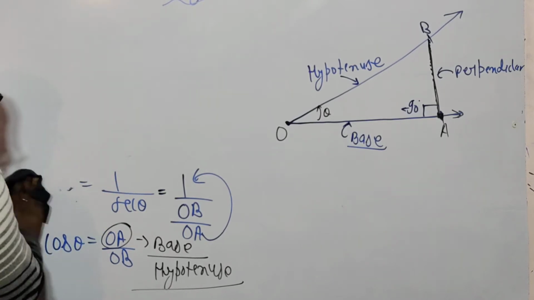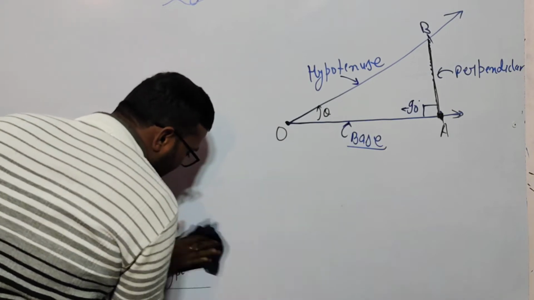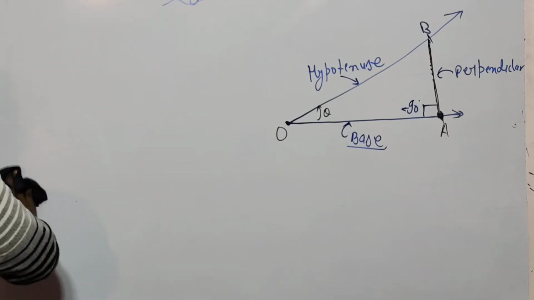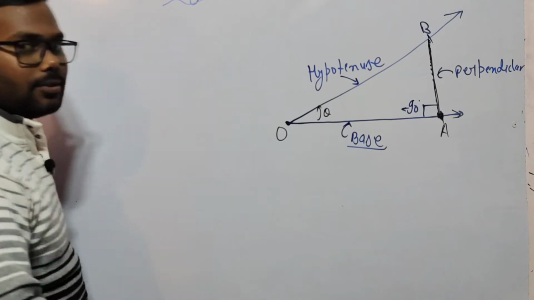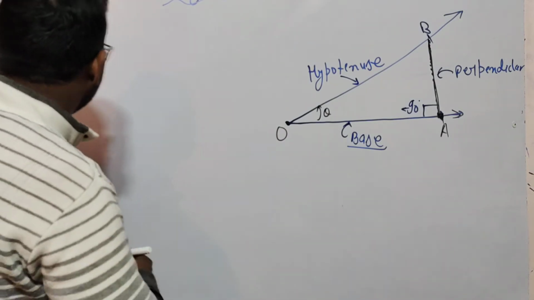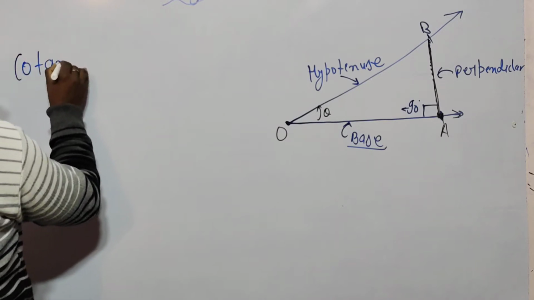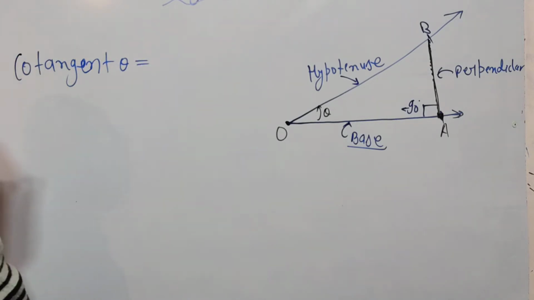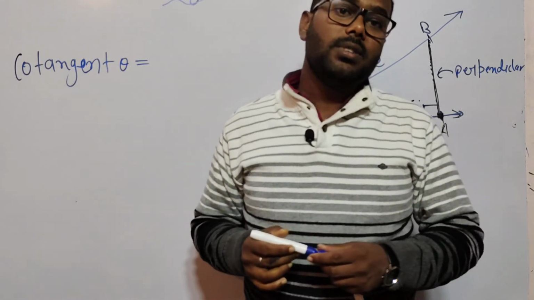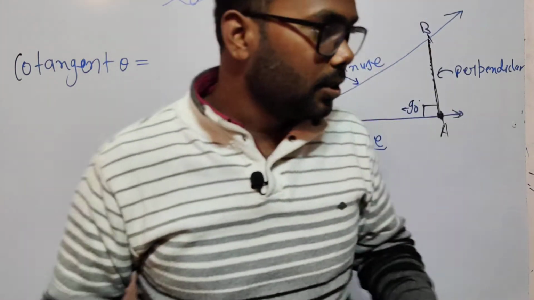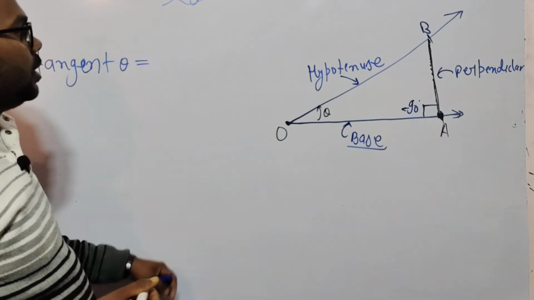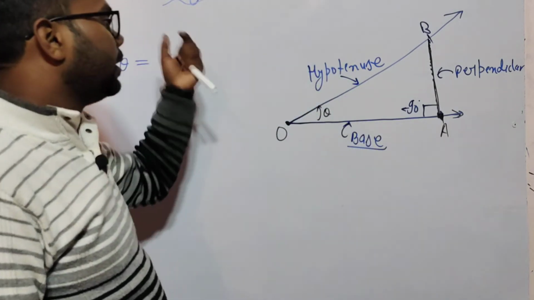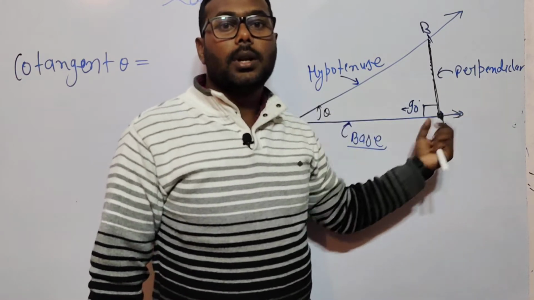Look at here. The last one is cotangent. Just as we studied sine theta and then cosine, similarly tangent and cotangent. So cotangent theta is equal to the inverse of tan theta. I had said that all three are inverses of each other, so here we will see cotangent. So what is the cotangent? The inverse of tan theta. What is tan theta? Perpendicular upon base. We calculated tan theta is equal to perpendicular upon base.